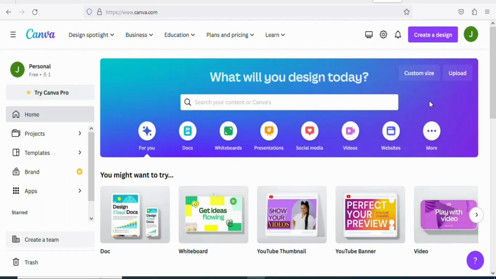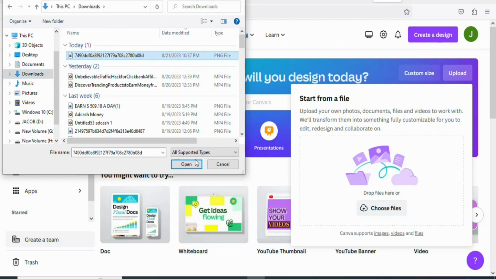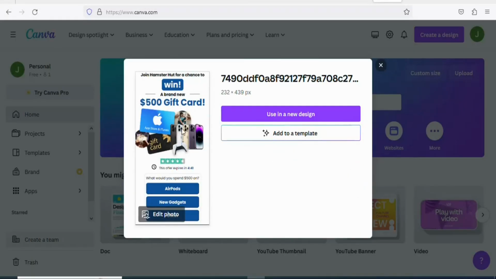So what we are going to be doing is that we are going to use Canva to design the same size of image. Once you are on Canva, what you have to do is click right here, upload. Once you click on upload, you are going to click right here, choose files. Once you click on that, you are going to select your image, click on open. As you can see, this is your image. So what you have to do is click right here, use in a new design.